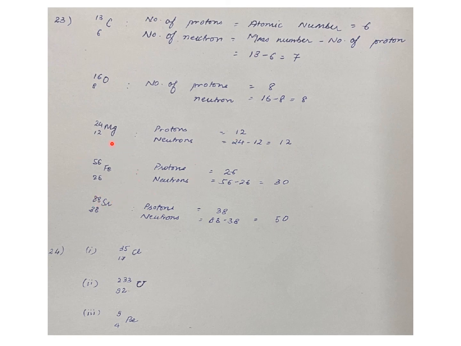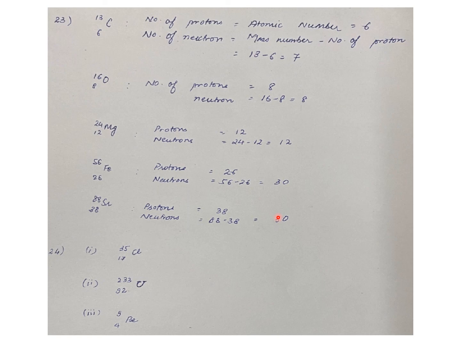The next one is iron-56 with atomic number 26. Here also the number of protons is 26 because the atomic number equals the number of protons. For neutrons you subtract the atomic number from the mass number, so that is equal to 30. In the last question, protons are 38 in a similar way, and neutrons are 88 minus 38, which equals 50.